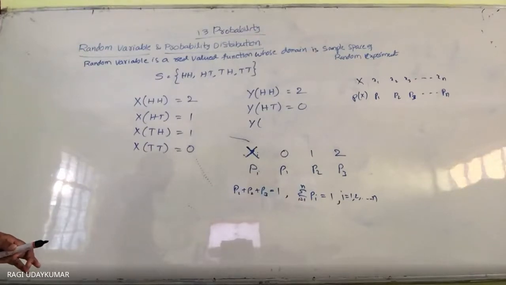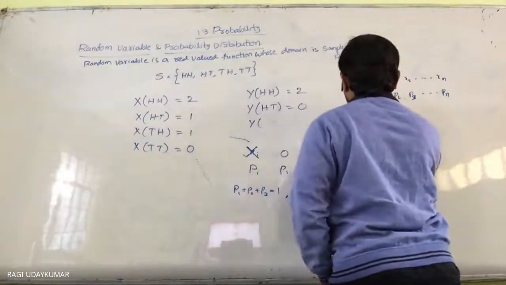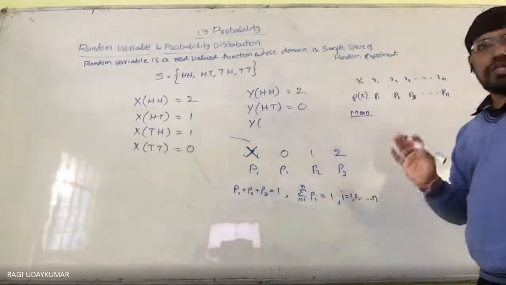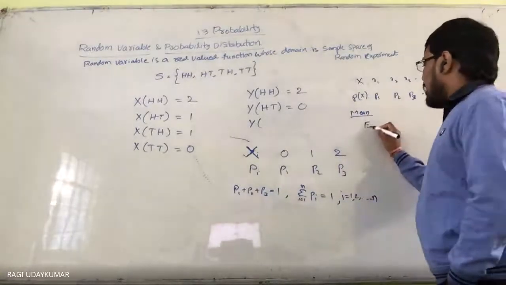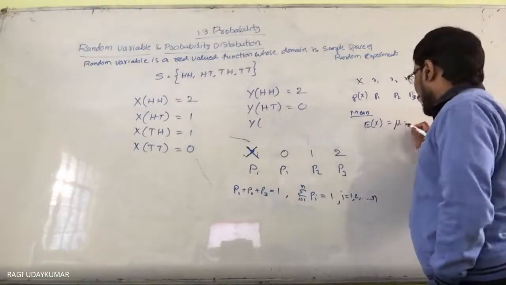Actually, finding the mean is very simple here. It is not given to you, but I will explain it. It is deleted from your syllabus, but you need to know that. The mean of the random variable is denoted by E of x, or you can write it as mu.